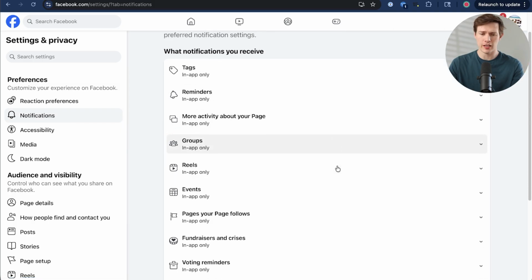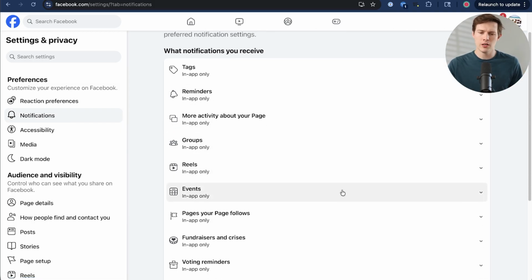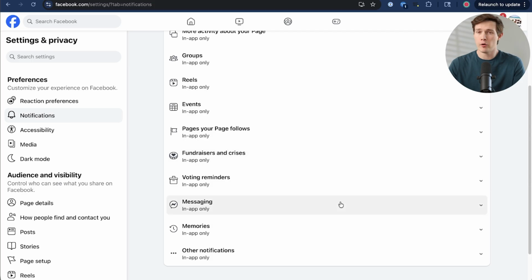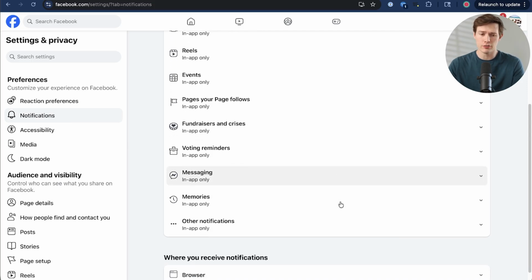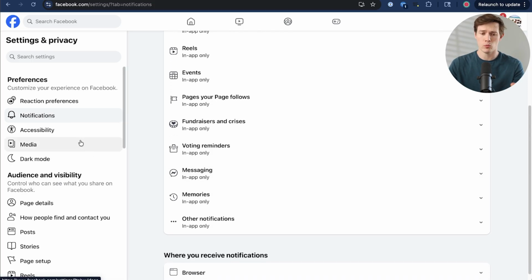You can disable notifications just so you're not totally overwhelmed and you can get the important ones. I'm a big proponent of this. I try to limit as many notifications as possible. I really want the fewest ones coming through.